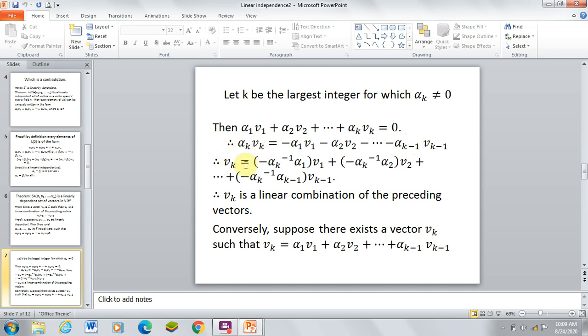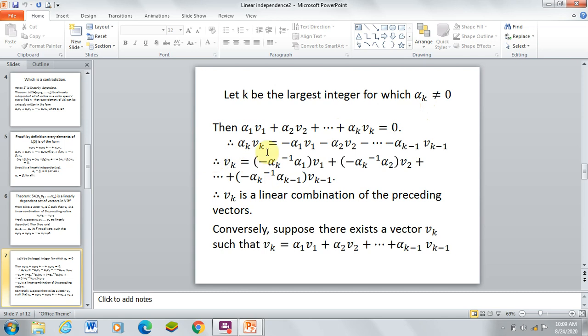Therefore vk equals, dividing by alpha k, minus of alpha 1 and so on. Here alpha k is not equal to 0, therefore alpha k inverse exists.